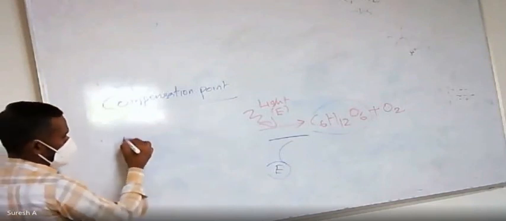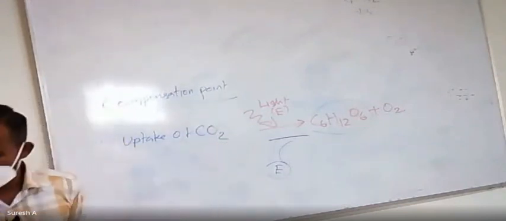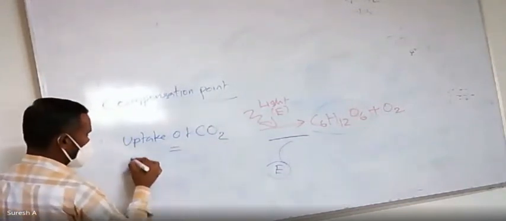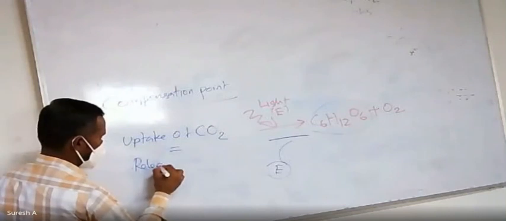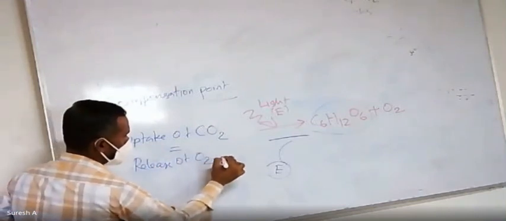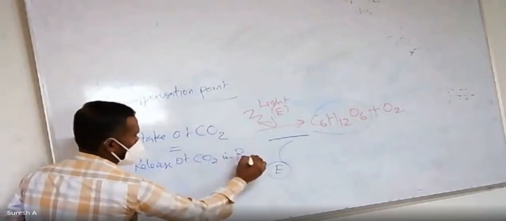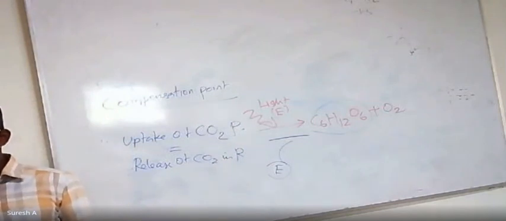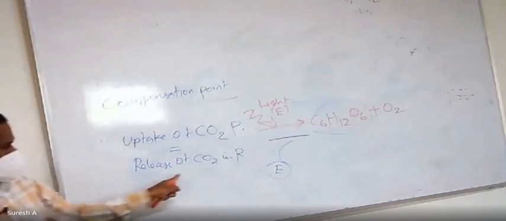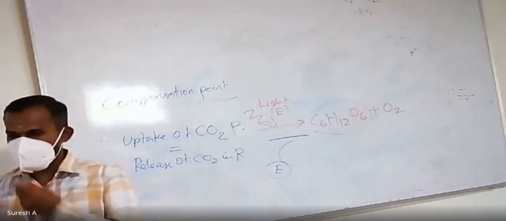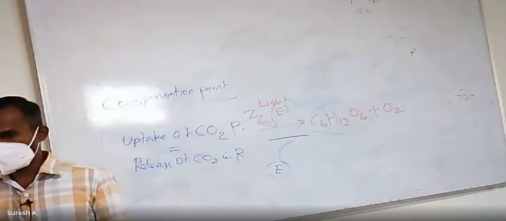So rate of photosynthesis equal to rate of respiration. It means the uptake of CO2 in photosynthesis is equal to the release of CO2 in respiration. You catch the point? This is also a compensation point. Are you clear? Yes, sir.